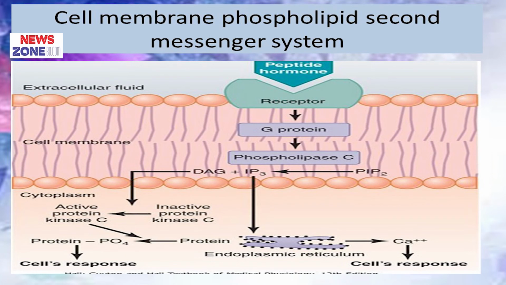Diacylglycerol causes activation of inactive protein kinase C to active protein kinase C, and this protein kinase C causes phosphorylation of protein and a cellular response occurs. On the other hand, IP3 causes release of calcium from the endoplasmic reticulum, and this ionized calcium has different types of cellular responses.